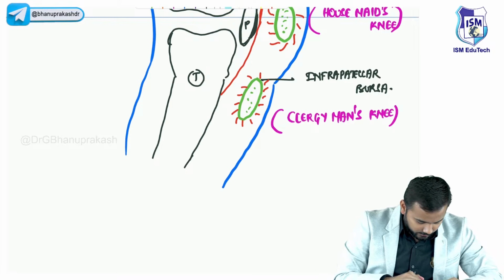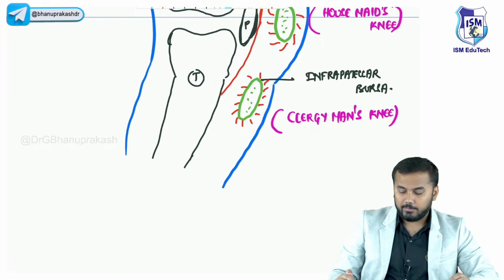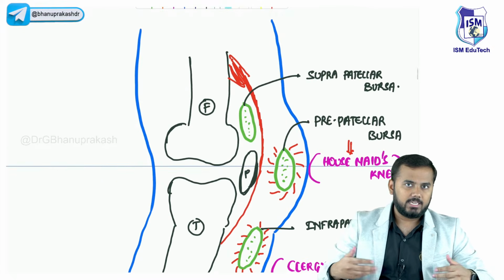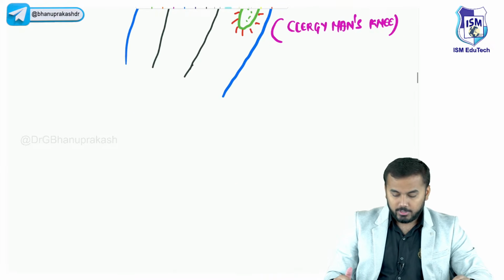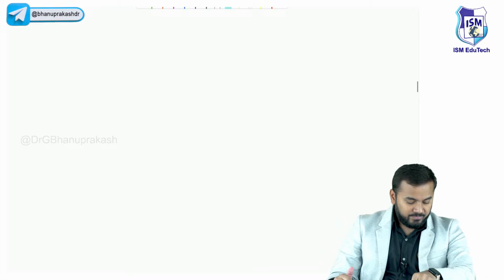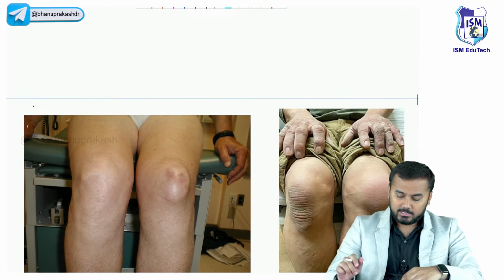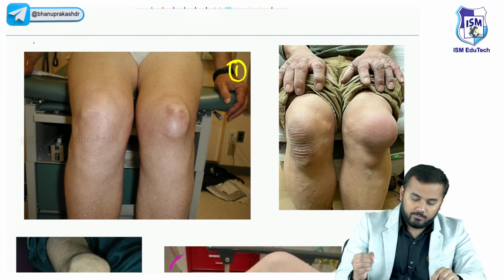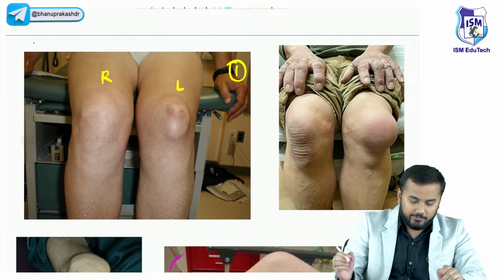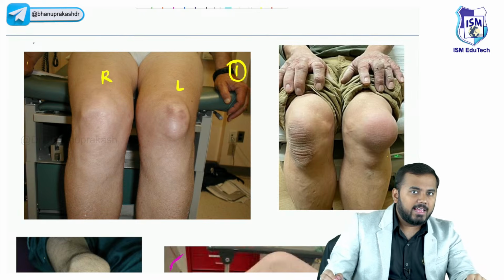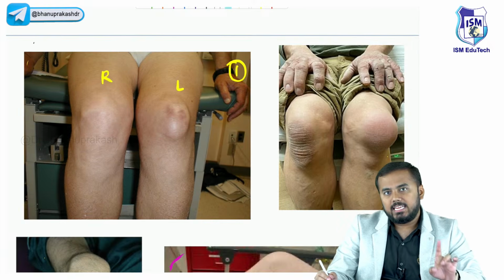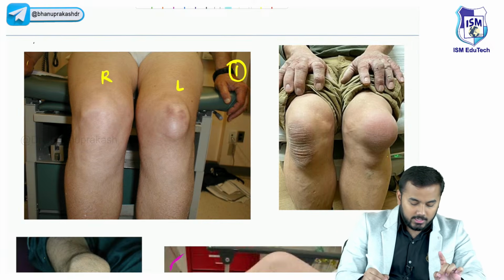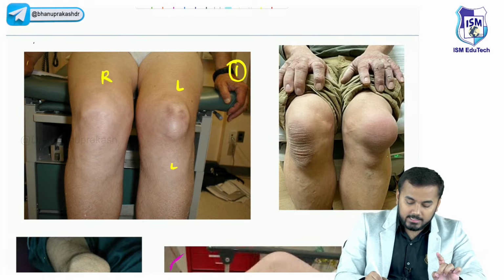Yeah. And someone is asking about synovial fluid. The synovial membrane itself secretes this viscous fluid called synovial fluid. Okay. Very good. Now you will tell me again. Now you will tell me this case. Let us say patient number 1. This is his right leg. This is his left leg. Now tell me which leg has got a problem. By looking at his knee, I can very easily find out that the left leg has got a problem.